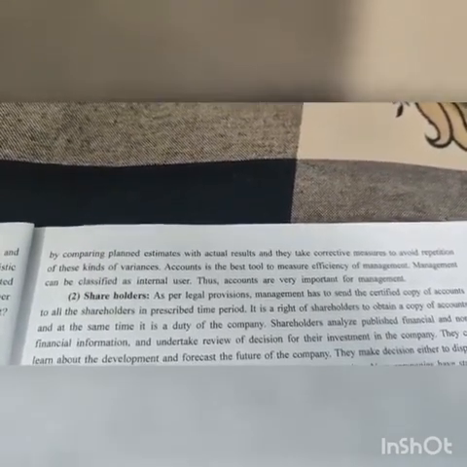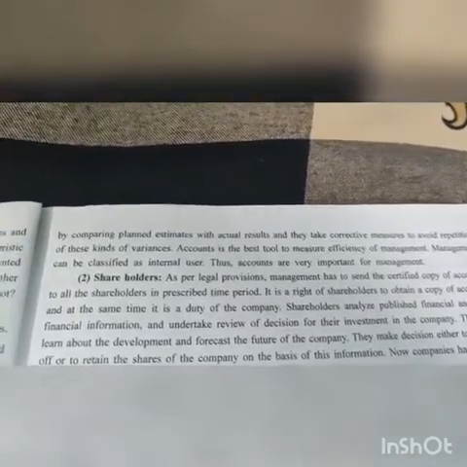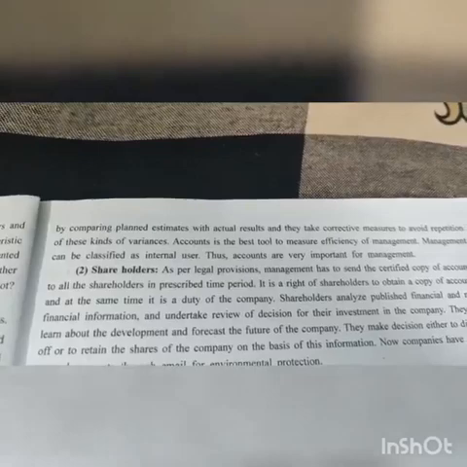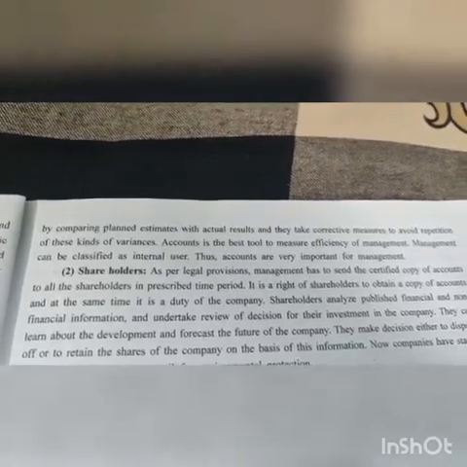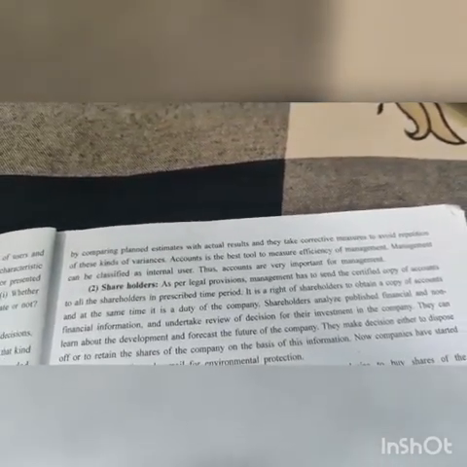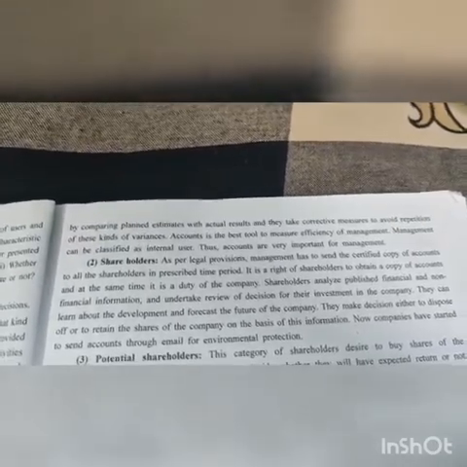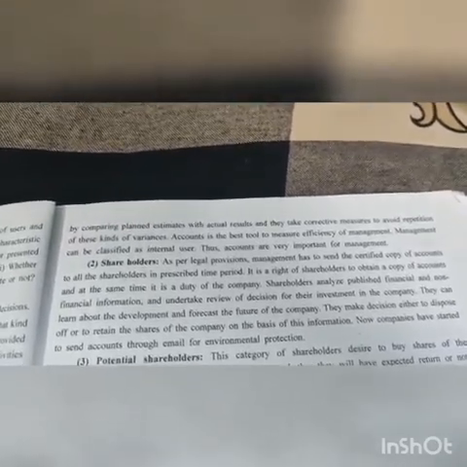Management can be classified as an internal user, because the board of directors is an internal part of the company. Thus accounts are very important for management, because management wants to see their own efficiency, what kind of activities they are performing, and which type of results they are receiving.